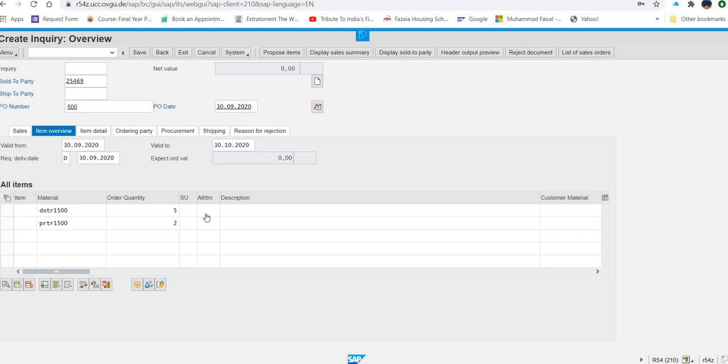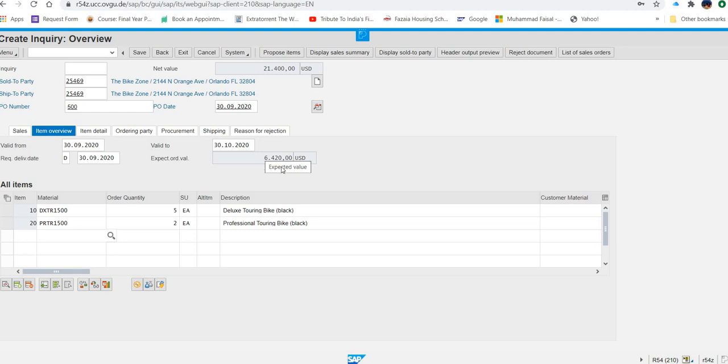Now what next they are asking once you enter these things, now they are saying if you just press enter, you can see the screen is populated with the data. The amount is already calculated. You did not enter the cost. It comes automatically.